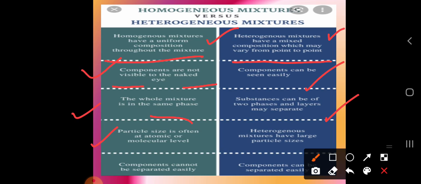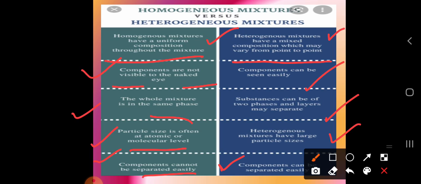Next, the particle size is often at the atomic or molecular level. It means you can imagine very tiny particles in the homogeneous mixture, whereas the heterogeneous mixture has large particles that you can see by your naked eyes. Next, in the homogeneous mixture the components cannot be separated easily; you need another method for separating the components. Whereas in the heterogeneous mixture, the components can be separated easily by applying some physical method.